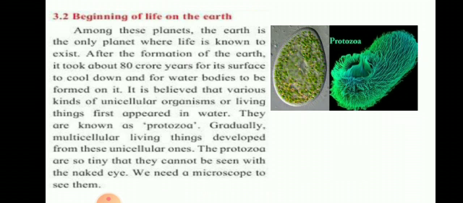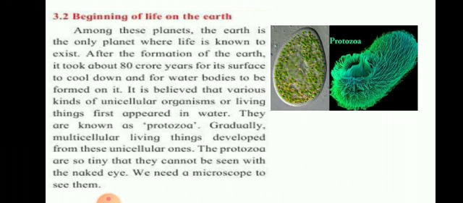It is believed that various kinds of unicellular organisms or living things first appeared in water. They are known as protozoa. Gradually, multicellular living things developed from these unicellular ones. The protozoa are so tiny that we cannot see them with the naked eye. We need a microscope to see them. So let us see the beginning of life on Earth.